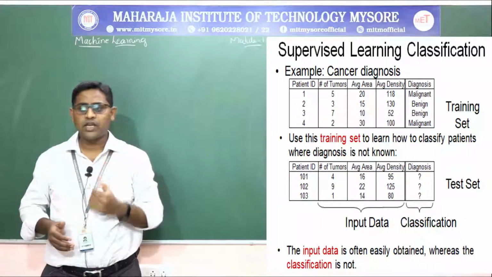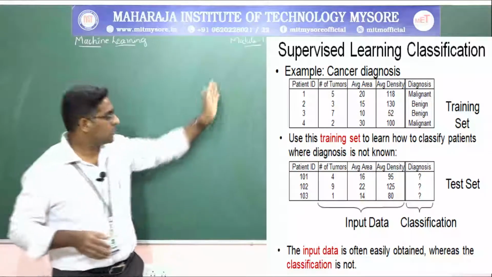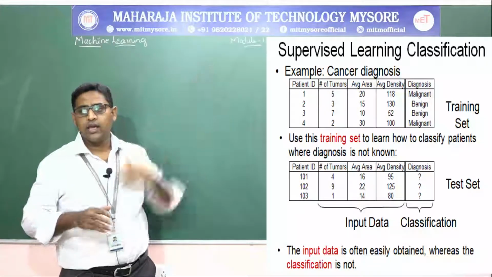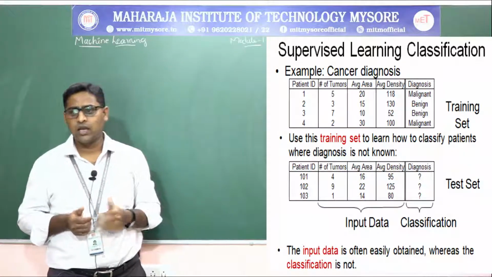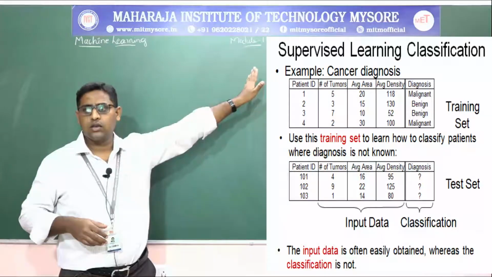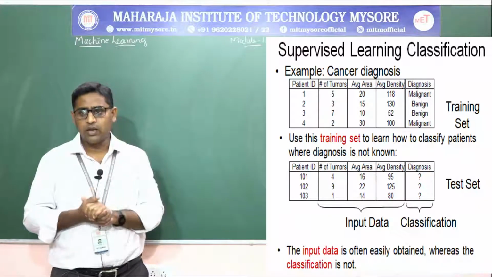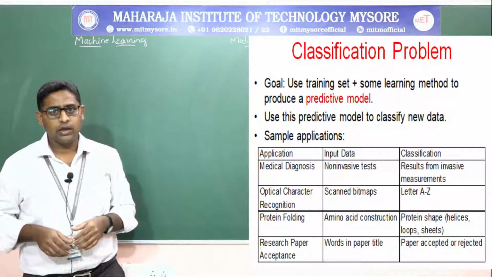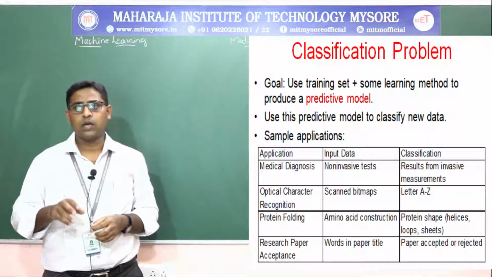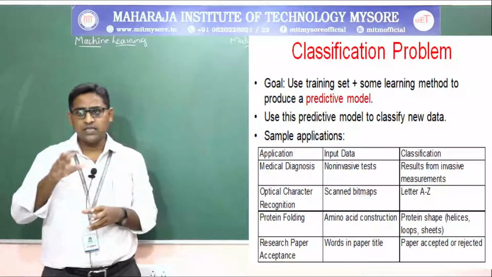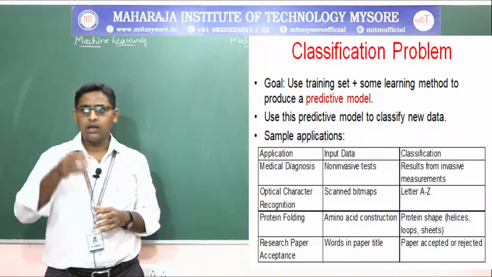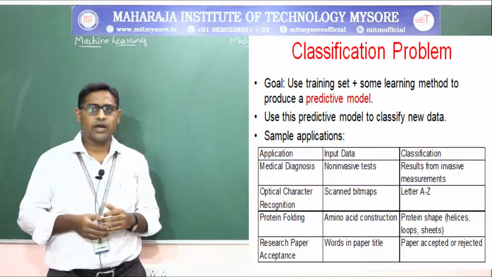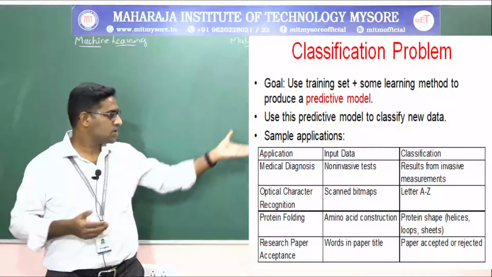So, the input data is often easily obtained, whereas the classification is not. The input data means patient ID, tumors, average area or average density. These are input data which can be obtained easily. But the last column, the classification of the diagnosis, is not obtained easily. Now the classification has to be done; that is the problem to solve, the classification problem. The goal is to use the training set plus some learning method to predict the diagnosis. That means using the predictive model to classify new data.